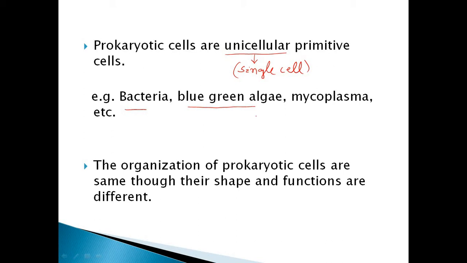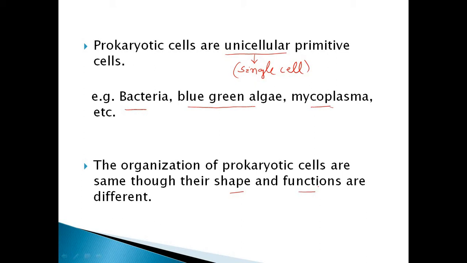Blue-green algae are the cyanobacteria which can prepare their own food because they contain chlorophyll. Mycoplasma, it is one of the fungi, but this is prokaryotes, etc. And the second point is that the organization of prokaryotic cells is the same, though their shape and functions are different.